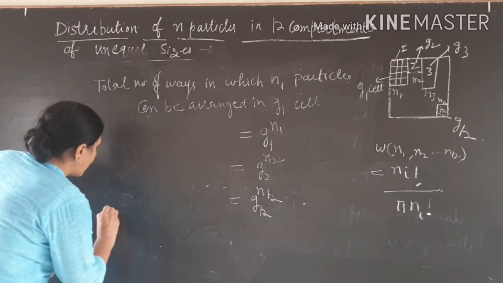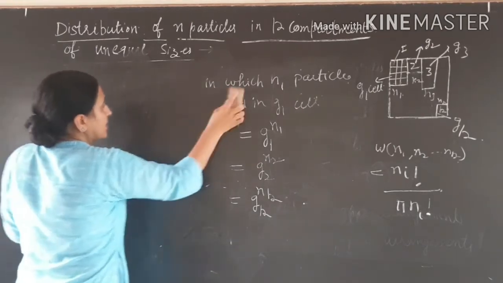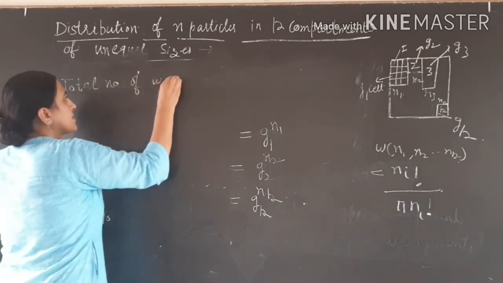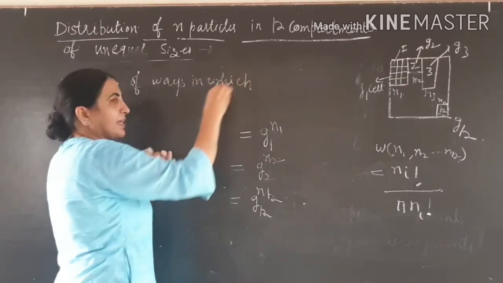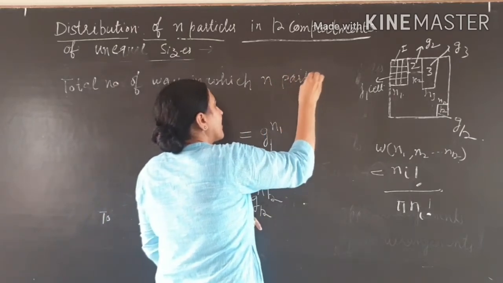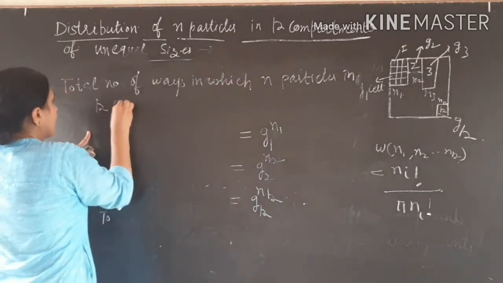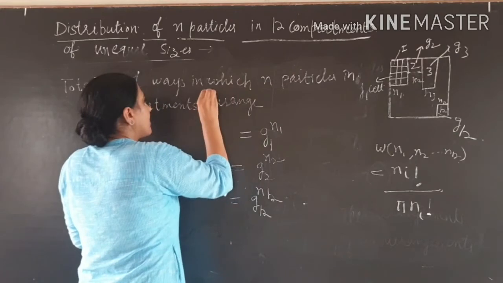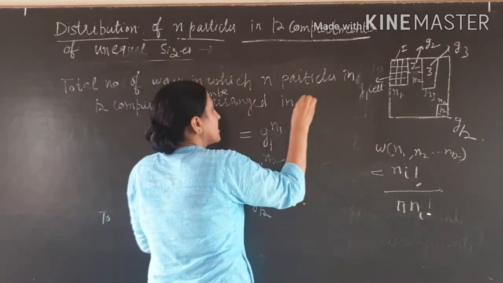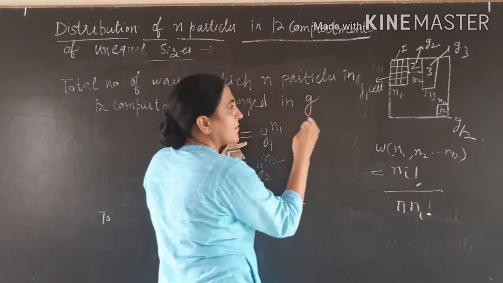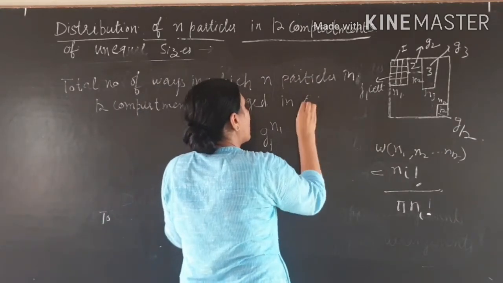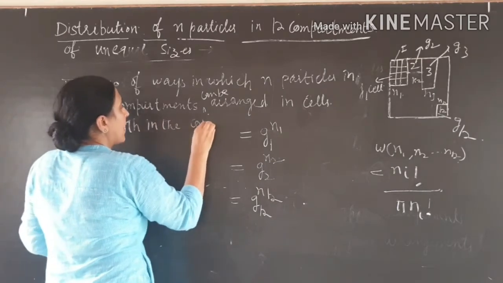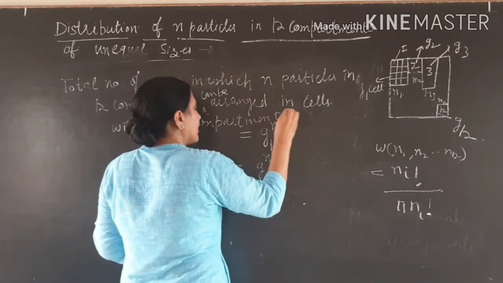Or we can say that, this is very important, the total number of ways in which the total n particles in k compartments can be arranged in G1, G2, G3 up to Gk cells, within the compartments, is equal to G1^n1, G2^n2, G3^n3 up to Gk^nk.